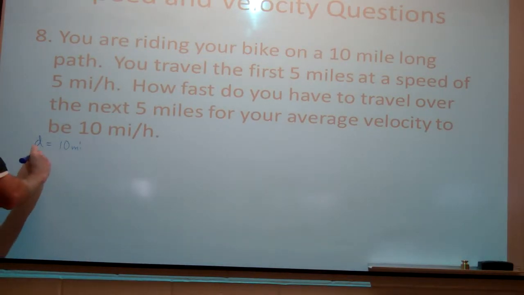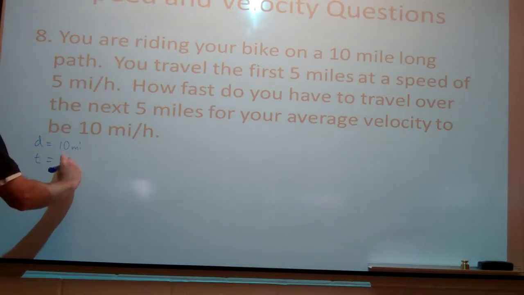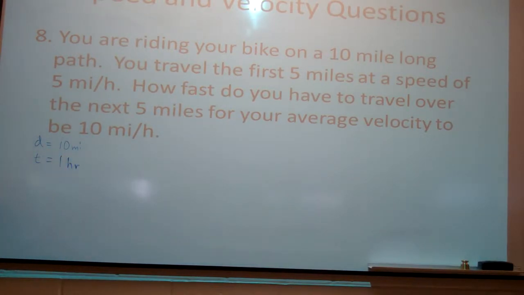So you have to do those 10 miles in 1 hour. How long did it take you to do the first 5 miles at 5 miles per hour? 1 hour. So how much time do you have left to finish the last 5 miles? None. So it's impossible for your average speed to be 10 miles per hour in this situation. You'd have to go infinitely fast. Does everybody understand why?